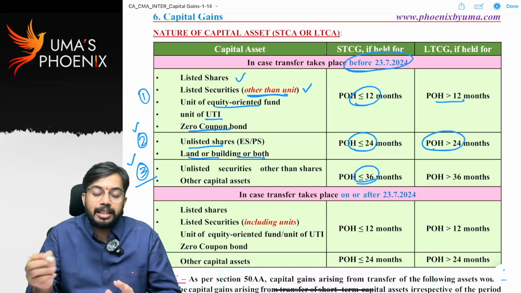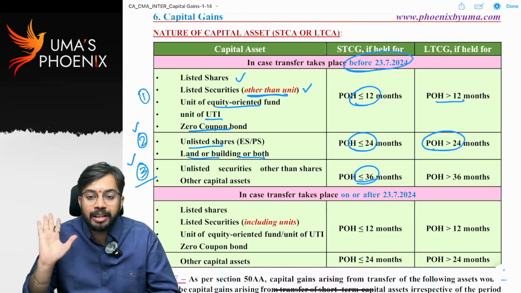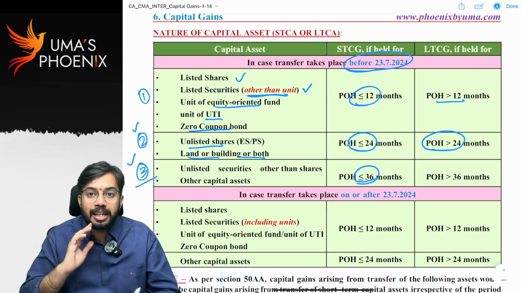The criteria is 36 months. So for category 3 capital assets, if the period of holding is less than or equal to 36 months, it is classified as a short-term capital asset. If the period of holding is greater than 36 months, it is classified as a long-term capital asset.